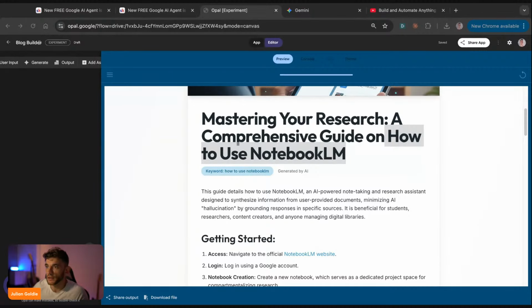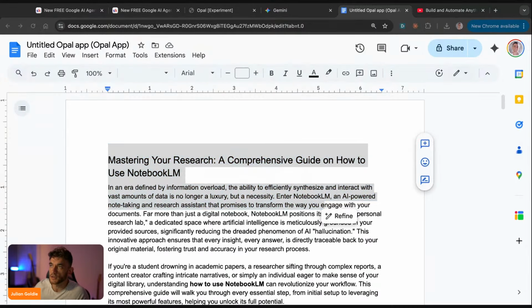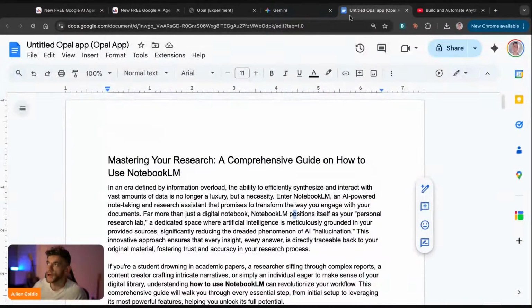The other crazy thing here, and this is really interesting too, is it's actually plugged it into a Google Doc, as you can see. So I actually automated that into a Google Doc and then published it to my Google Drive. Like, how insane is that, right? It's just there waiting in my Google Drive. Happy days.